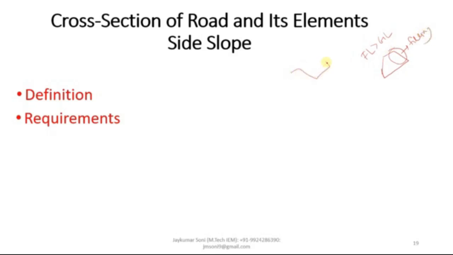And if it is like this, you have to cut this particular segment. This is called road in cutting. So the particular slope of earthwork, either in filling or in cutting, is called side slope. Why is it required? Side slope imparts stability to the earthwork. It should be as flat as possible for the purpose of safe traffic movement, and it should also be provided for aesthetic reasons. So this is all about the side slope.